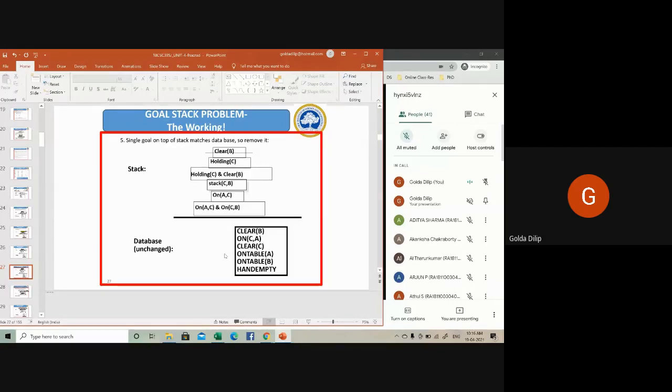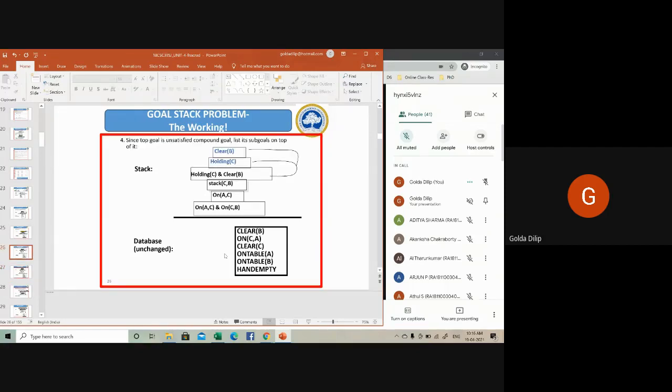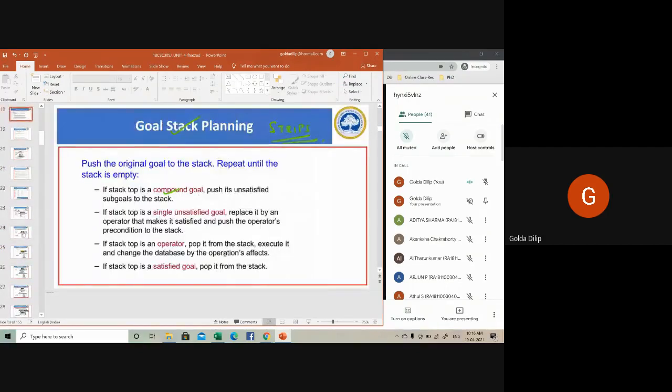So that's what your goal stack planning is all about. I hope you have understood now. If the stack top is a compound goal, push its unsatisfied sub-goals to the stack. If it's a single unsatisfied goal, replace it by an operator and make it satisfied and push the operator's preconditions to the stack. If the stack top is an operator, then pop it out from the stack, execute it, and change the database by the operation's effect. And if the stack top is a satisfied goal, pop it out from the stack.